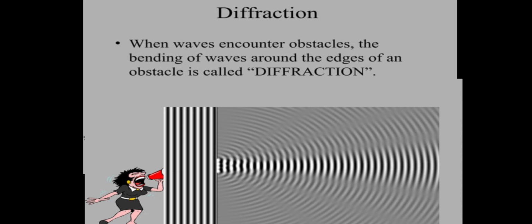When waves encounter obstacles, the bending of waves around the edges of an obstacle is called diffraction. Just like the example below, it is an example of diffraction, where waves pass through an obstacle. Diffraction is the spreading out of the waves as they pass through an aperture or around objects. It occurs when the size of the aperture or obstacle is of the same order of magnitude as the wavelength of the incident wave.